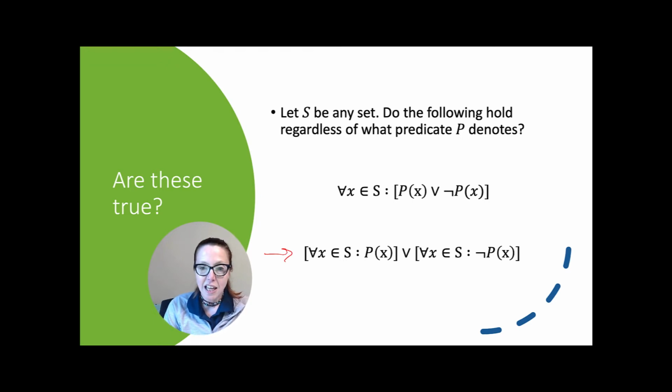On the other hand, if we look at the second proposition, we see that for all x in S, P of x, or for all x in S, not P of x. Well, while the first one's saying for every element in S, either this property holds or it doesn't, the next one is saying every element meets this criteria or all of the elements do not meet this criteria. And that doesn't work.